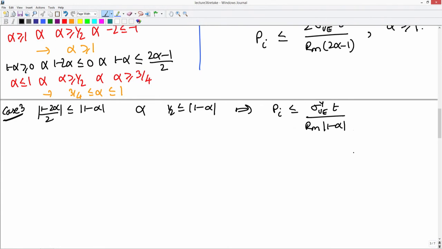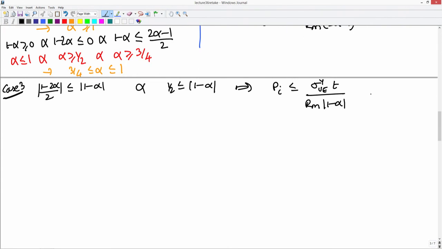Okay. Now, I have to go through the same procedure again what I did for case 2 to show that this will hold when alpha is less than half, to show that this will hold for alpha less than or equal to half, between 0 and half. Okay. Let me do that. So, first let us look at this inequality. So, now what I will have,